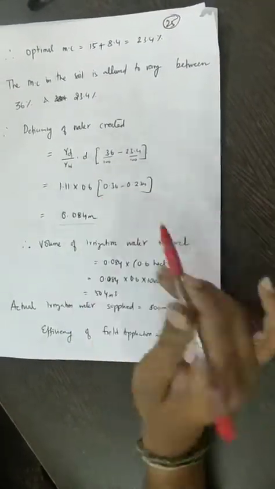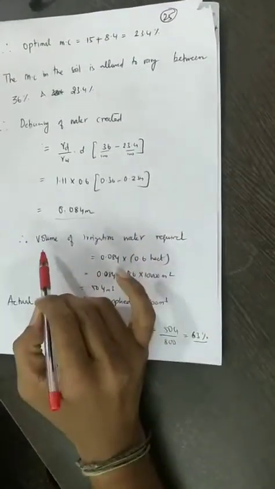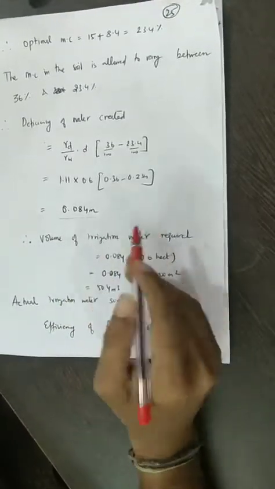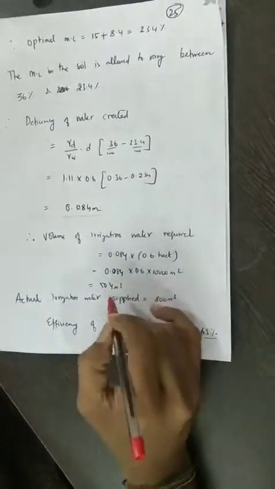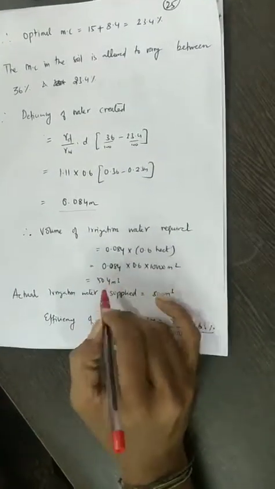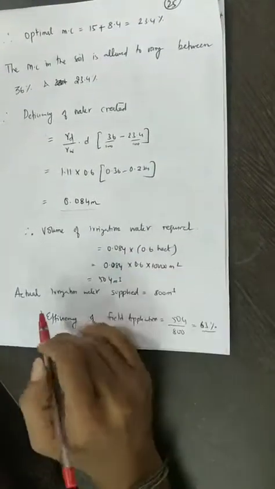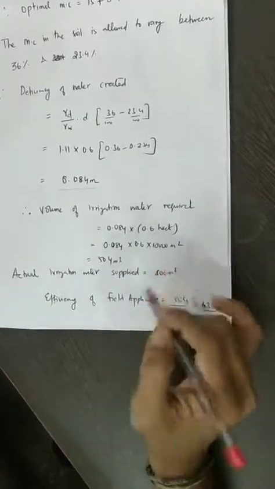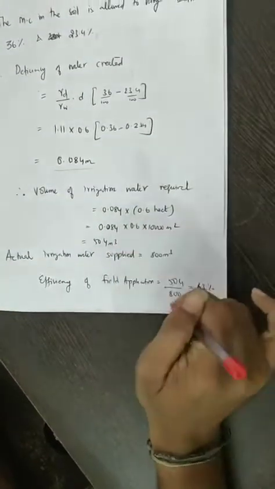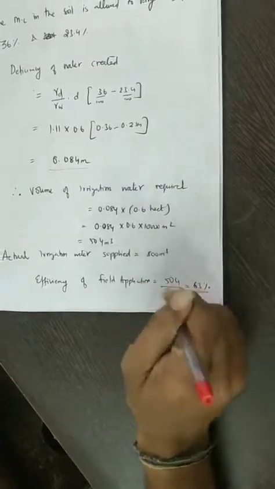So this is the amount of water that is required for the crop when the moisture level falls from 36 to 23.4. Now what is the volume of water that is required? You know the depth of the water, you know the area of the field, so you can directly get the volume of the irrigation that is required. So that is 504 meter cube. But the actual water that you are supplying is 800. So the output is 504 and the input is 800. So the efficiency is 63%, and that's what they are asking.